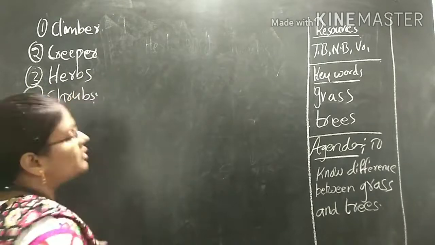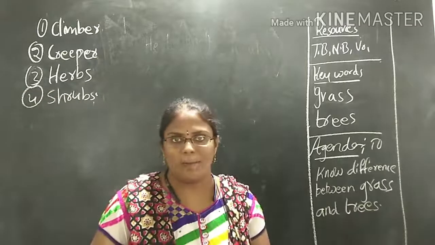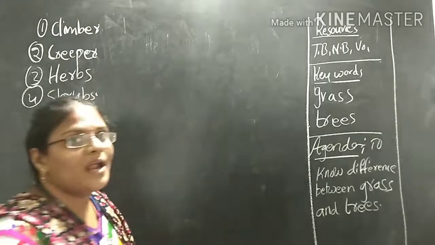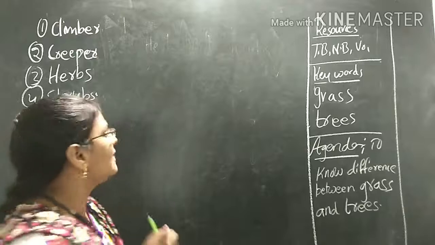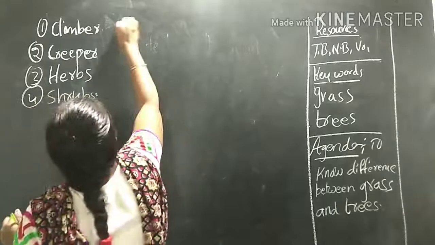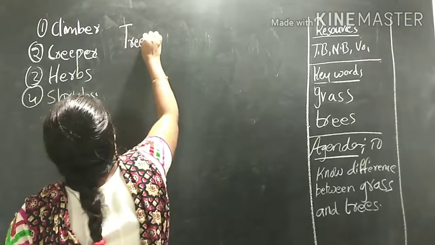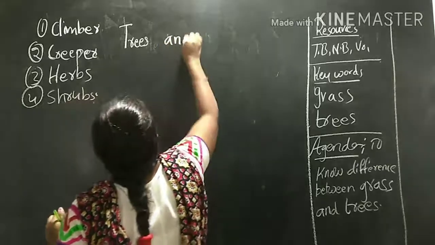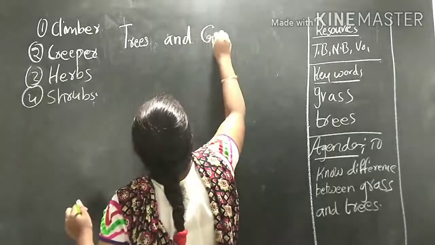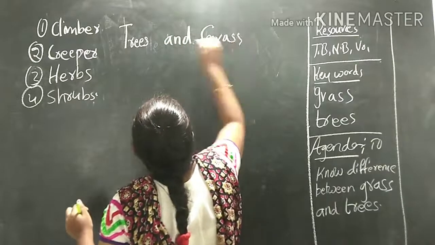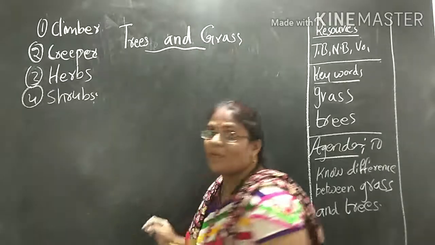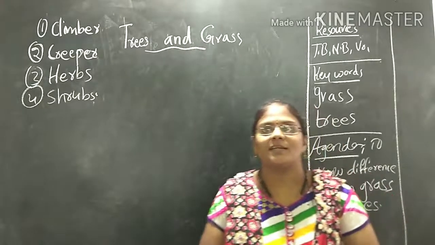Today we are going to discuss another two types of plants. Okay, what are they named? Trees and grass. Trees and grass. Yes. Now tell me how trees will be, children?